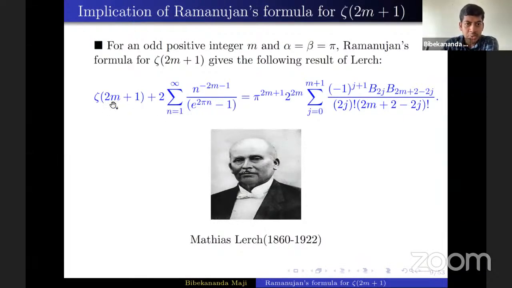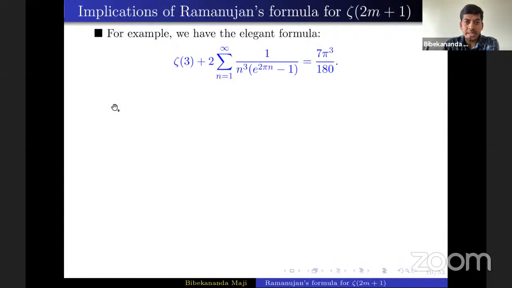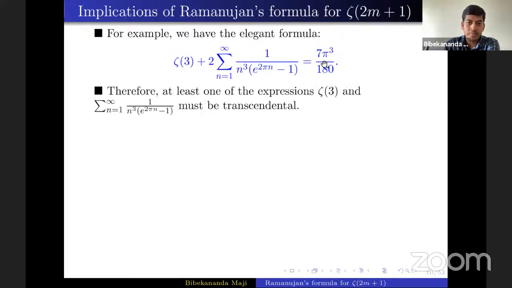Now, if we substitute m equals 1 here, then you will get this identity for zeta 3. Since the right-hand side is transcendental, you can easily say that at least one of these two expressions must be transcendental. If both of them were algebraic, then the sum of algebraic numbers would be algebraic, because algebraic numbers form a field.